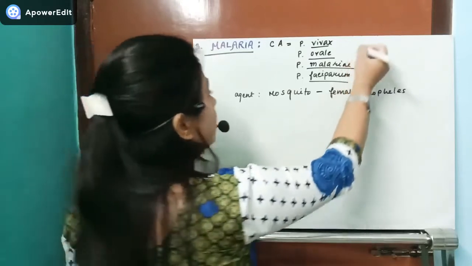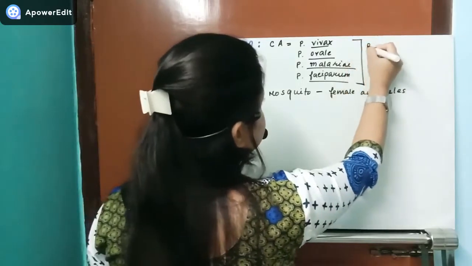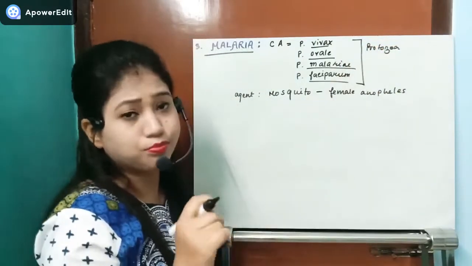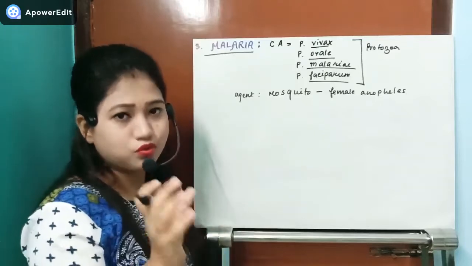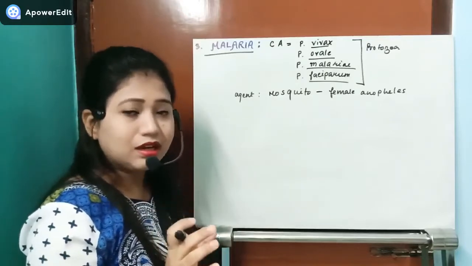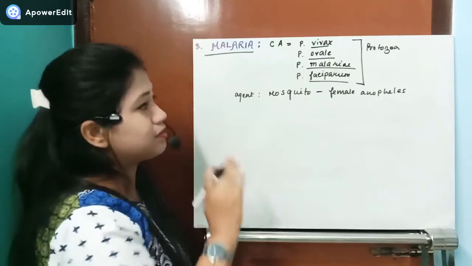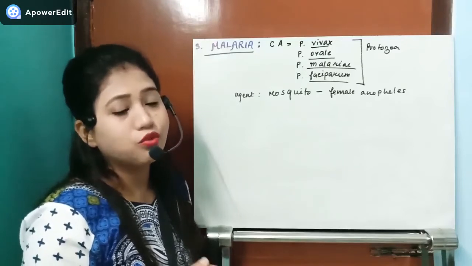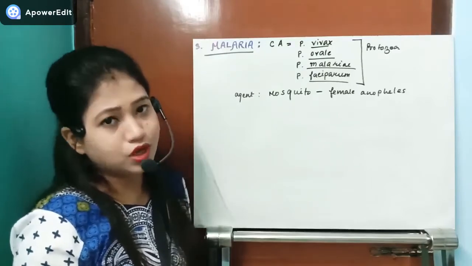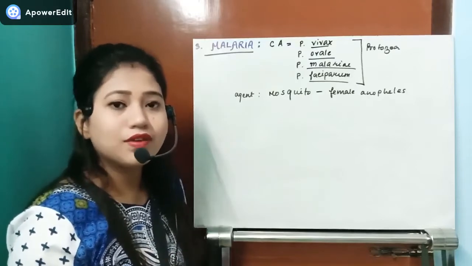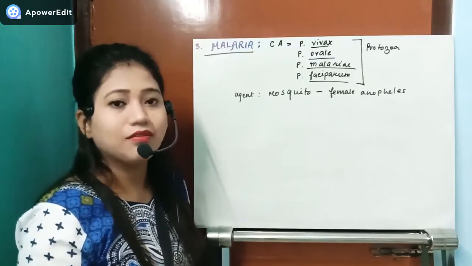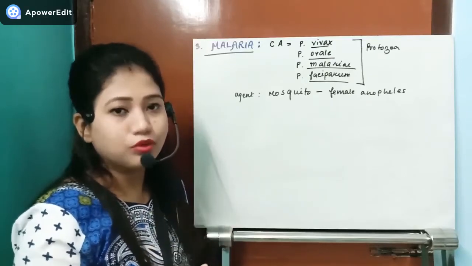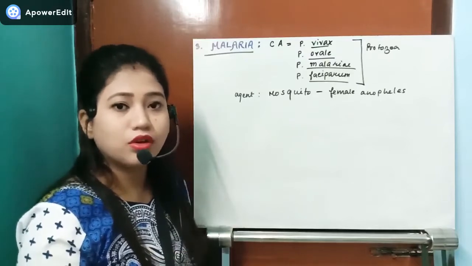Now let's see what happens to the causative agent, the Plasmodium. This is actually a type of protozoa. We are discussing a protozoan disease. Now what is the specific characteristic of the protozoa coming under the sporozoa, which is the class of this Plasmodium, all four species? In sporozoa, they do not have any type of locomotory organ. So obviously they have to use a moving component of our body, which is circulating in our body, that is blood.